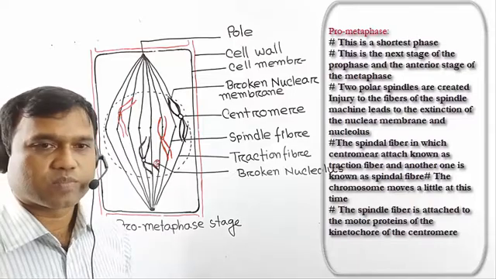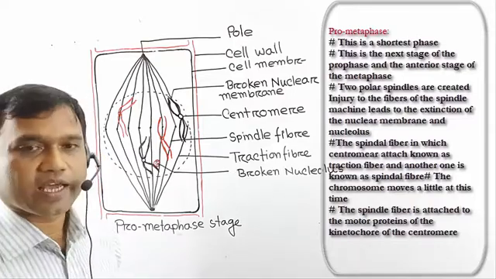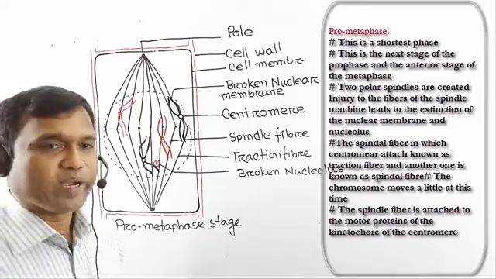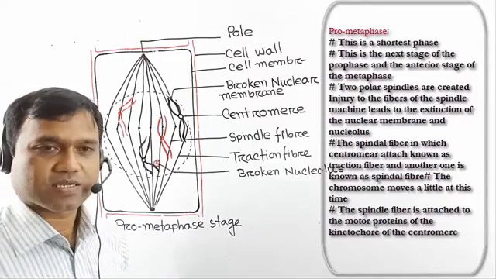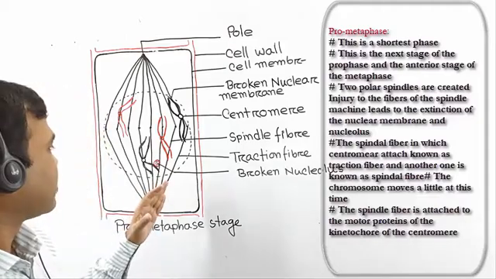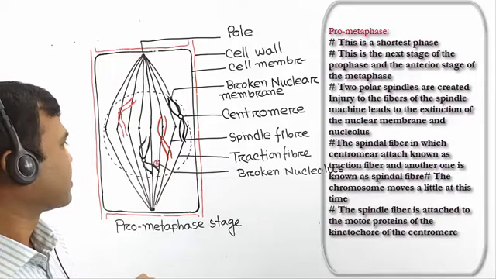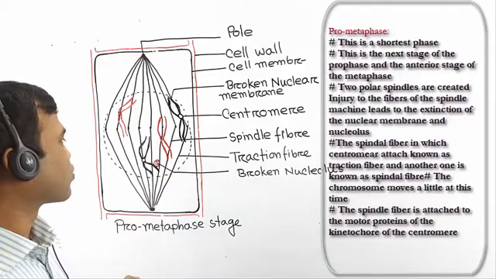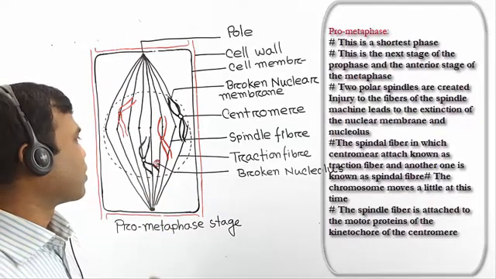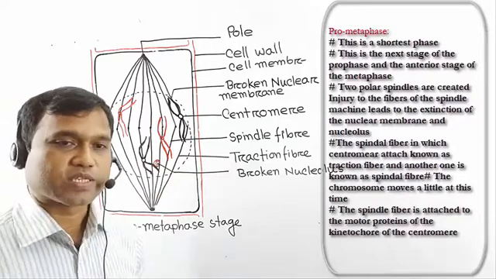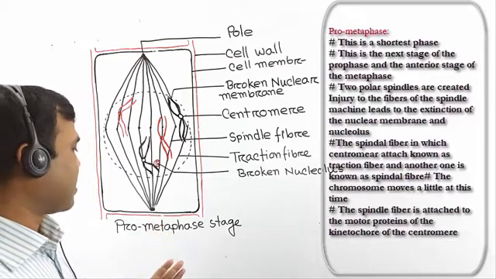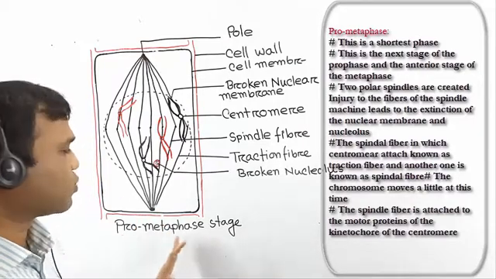At this time, the chromosome moves a little. This movement seems to be a dance, and this is known as chromosomal dance. Spindle fiber attaches to the chromosome centromere by the kinetochore. In this kinetochore, there is motor protein. These characteristics are found in this prometaphase stage.